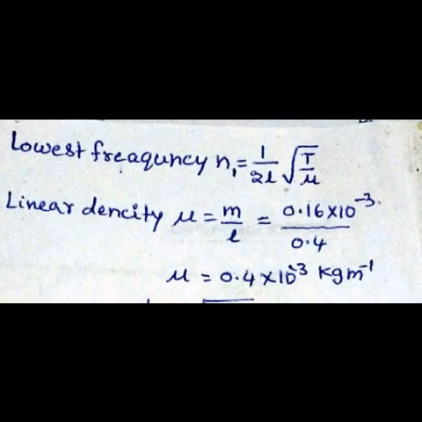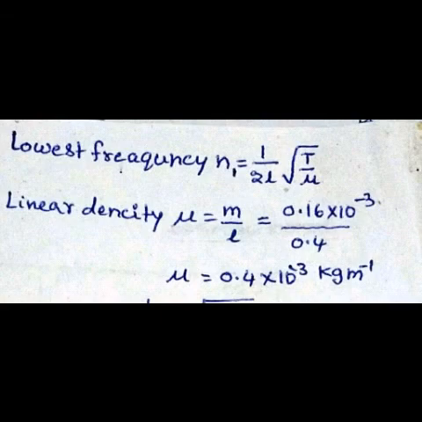Lowest frequency N1 is 1 by 2L root over T by mu. So linear density mu is mass by length. Substitute the given values. Mass is 0.16 into 10 power minus 3 by length 0.4. Cancel, 0.16 by 0.4, we get mu is 0.4 into 10 power minus 3 kilogram per meter. So substitute the values. We get N1 is 1 by 2 into L value 0.4 root over T value 70 by mu value 0.4 into 10 power minus 3.